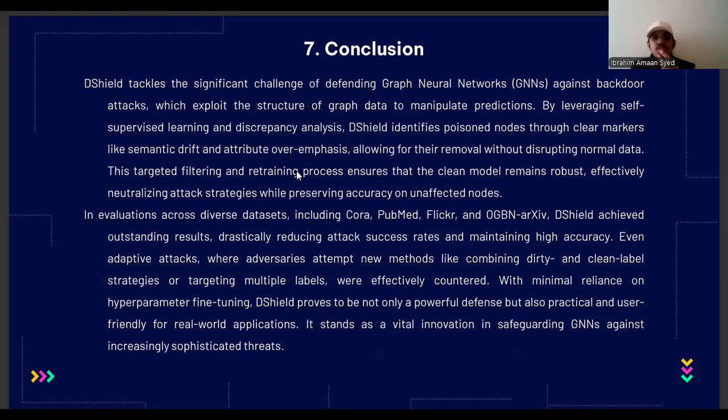Okay, let's get into the conclusion. In conclusion, I would like to say that the world depends more on digital systems nowadays. The digital systems are deeply interconnected. Maintaining their safety is more critical now than ever, and D-Shield is a promising step in that direction. It shows us that with careful design and smart methods, we can build defenses that protect networks even from the most subtle and adversarial attacks. And in this way, we can ensure that models remain secure and reliable in today's digital environment. So yeah, that's pretty much it.